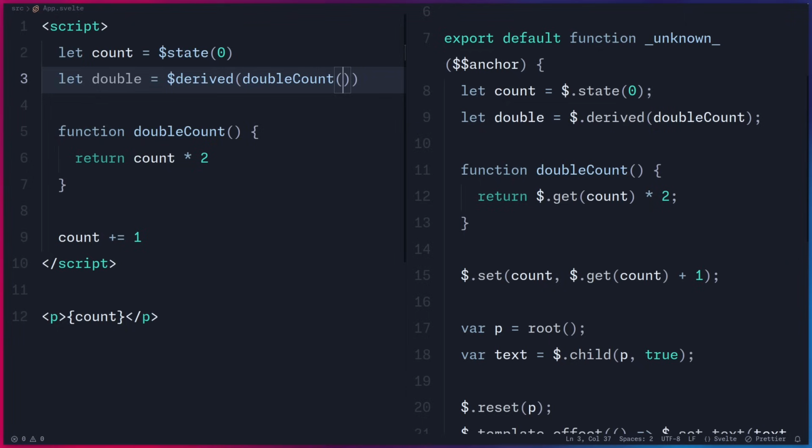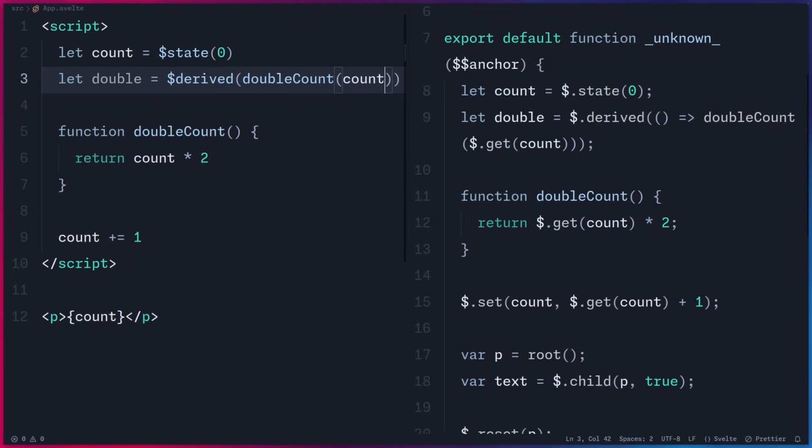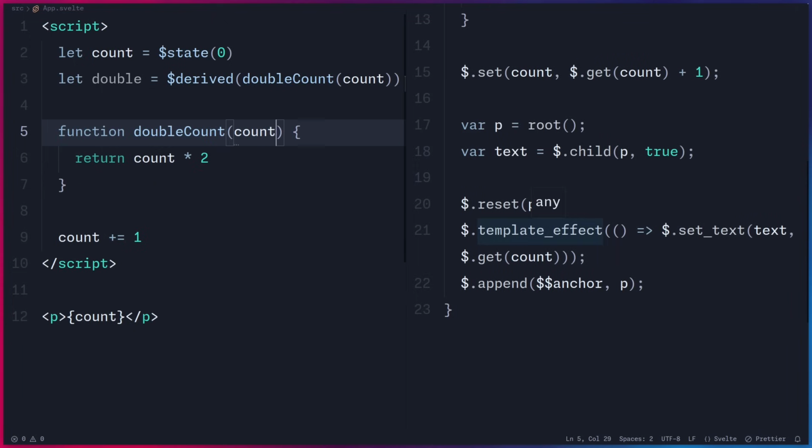Because of how effects work, the only important thing here is that we read the signal, so it's going to know who called it and it's going to add it to its dependencies. So when double updates, it runs this double count function. And that is why it doesn't matter if you pass a value or not, because count is not some magic reactive container. We can pass it if you want, but as you can see, it doesn't matter. The only thing that matters is that this function is going to rerun when double updates, because it's inside of a tracking context. And here where we have this effect, this is also what's called a tracking context.